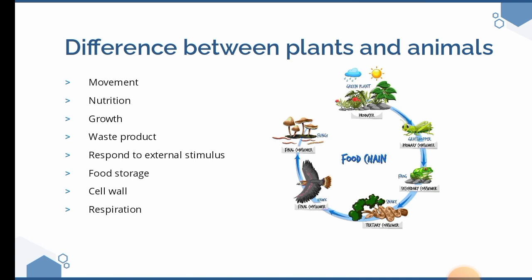Plants store their food in the form of starch, while animals store their food in the form of glycogen. Depending on their cells, plants have cell walls that protect the cells, while animals have only cell membranes. They don't have a cell wall.